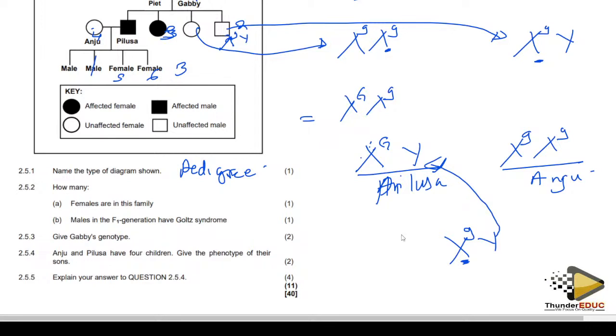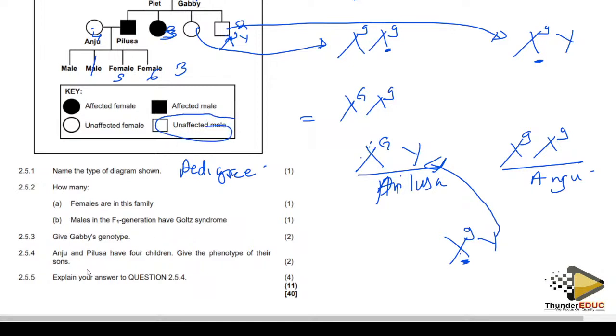So any recessive condition in males, if it is sex linked, is caused by the female. Because the father is always giving the Y chromosome, the X came from the mother, and since it is recessive, the person is unaffected.